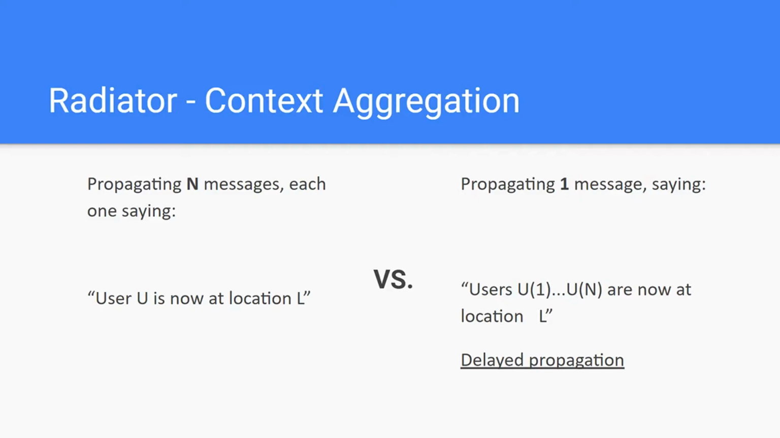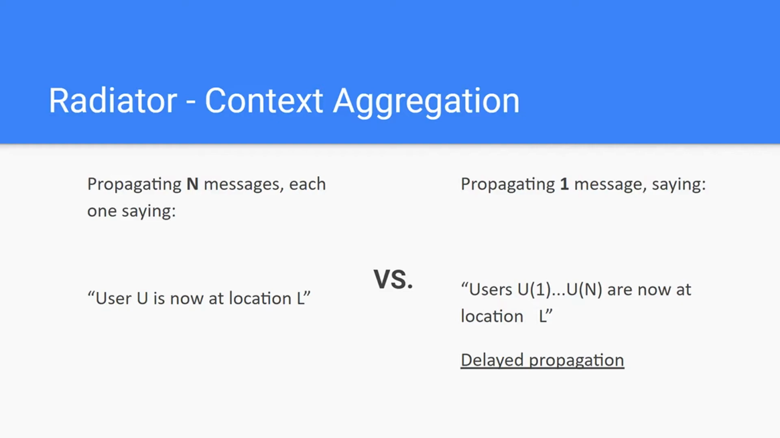So the system will aggregate all the messages in the same location, and like we said before, considering that a popular spot is a spot with at least 10 users, the system will wait to watch 10 users in the same context, which in this case is the location, and then propagate that one message with all the users. So instead of propagating n messages, each one saying this user is now at this location, we only need to propagate one message saying all these users are in this location.